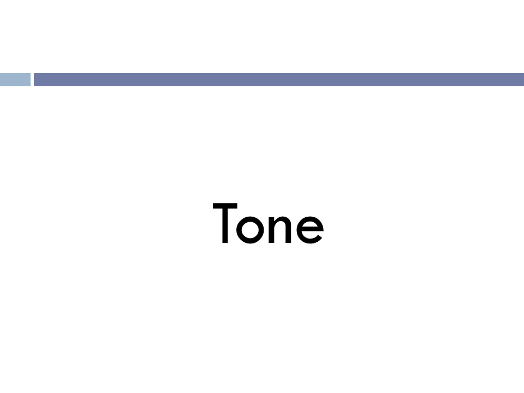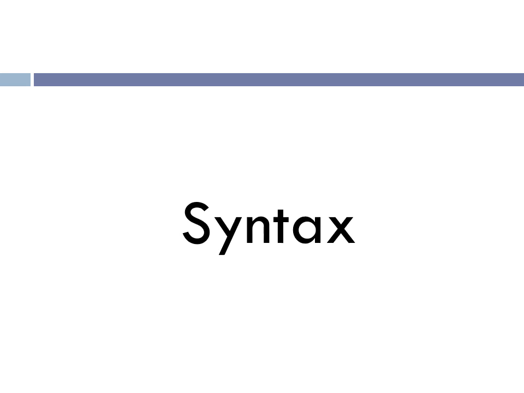Tone is the attitude of the poet towards the topic of the poem. Pay attention to this. This is the emotional feelings, the things that the author feels towards it. Diction is word choice. Syntax is the order words are put in.